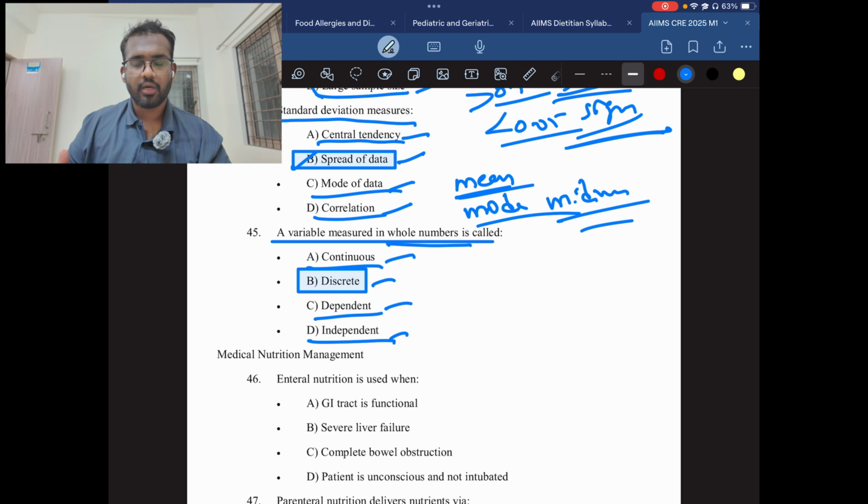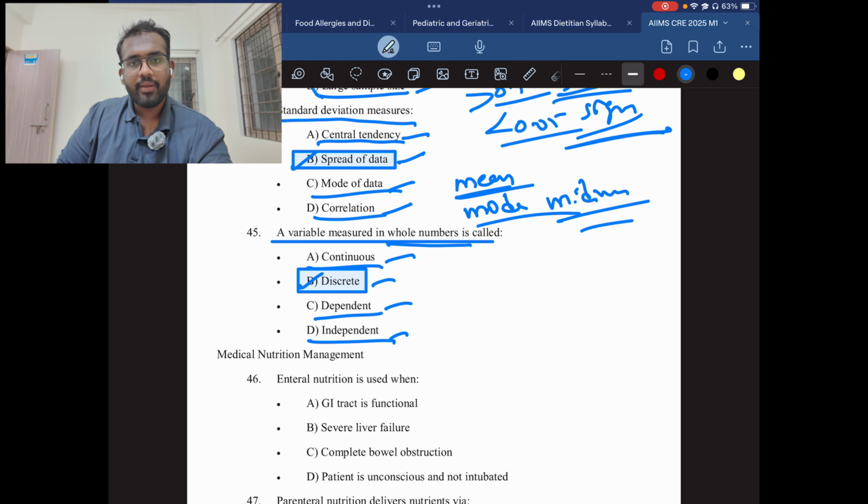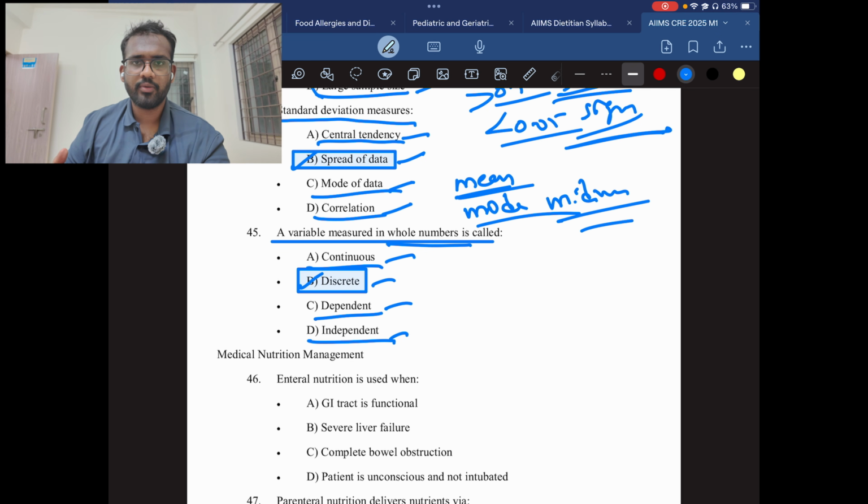I'm also not sure how I can explain this. I've tried to understand this, but I'm unable to. If you don't know the answer, leave it. Okay. I felt this question was very difficult, but the most probable answer will be discrete data, which can be the variable for measuring whole numbers. Okay.